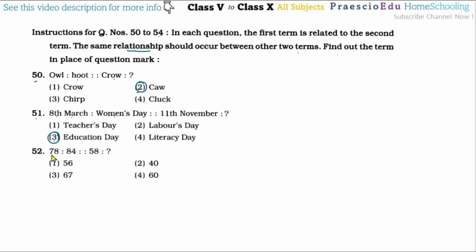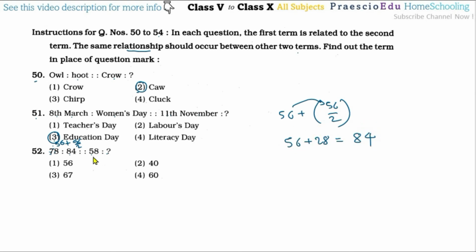Question number 52: 78, 84 and 58, question mark. So here, 7 and 8, the multiplication of these two digits, we are getting 7 times 8, that is 56. Okay, and 56 plus this 56 divided by 2, that is 56 plus 28, then we are getting 84.